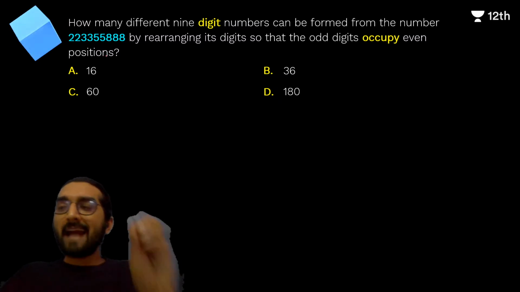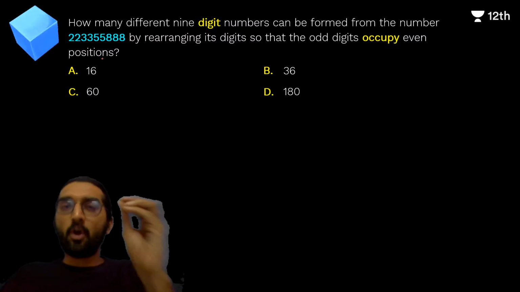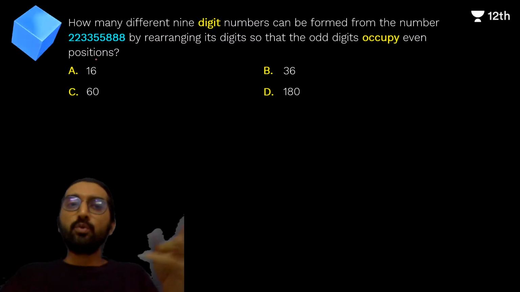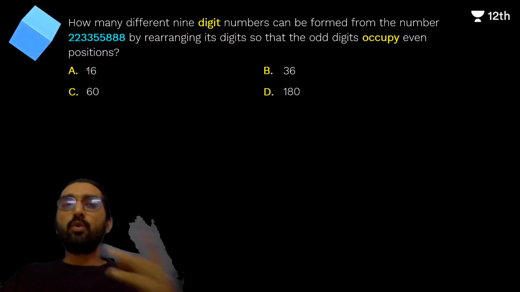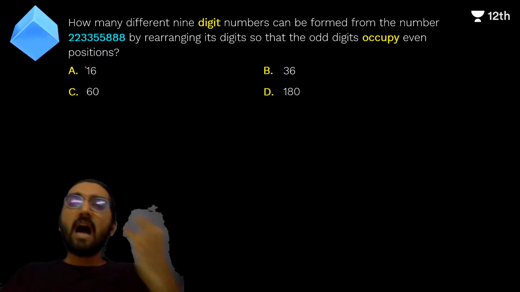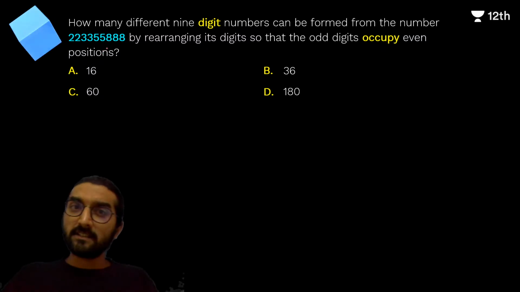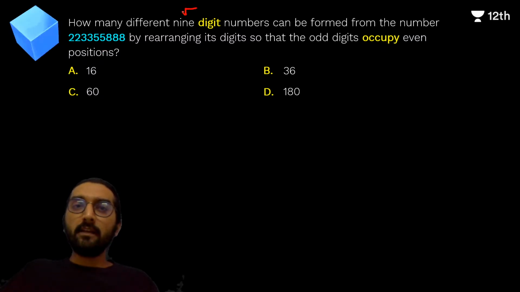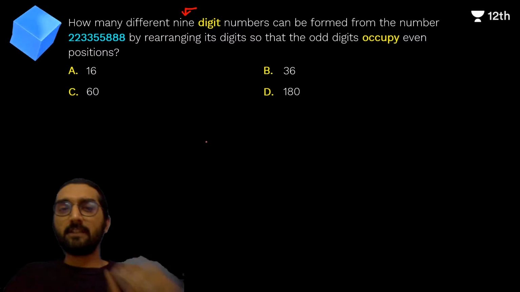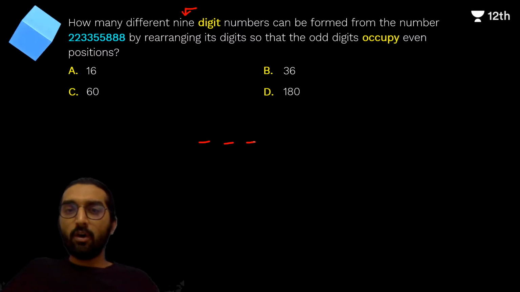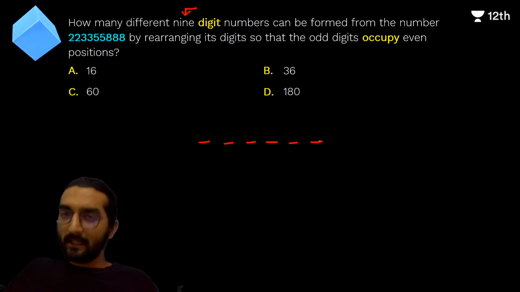There are 9 digits that are given to you: two 2s, two 3s, two 5s and three 8s, right? These are the digits that are available to you. So there are 9 digits available and you have to create a 9 digit number.